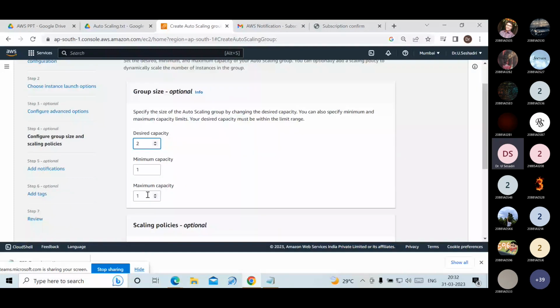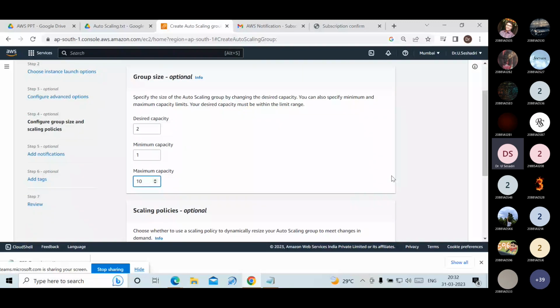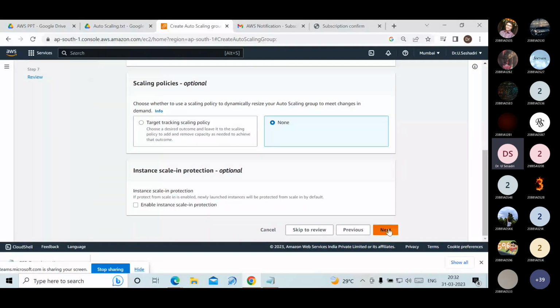I need a maximum of 10 servers in my web server. That's why the maximum capacity I am given is 10. Now, scroll down. Click on the next option.